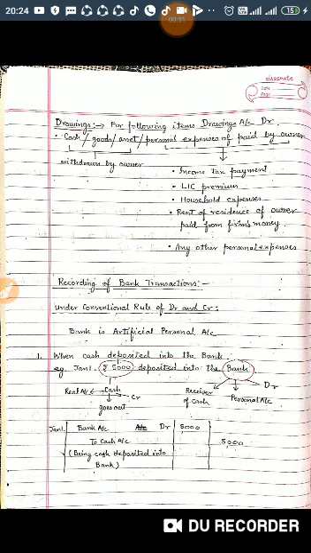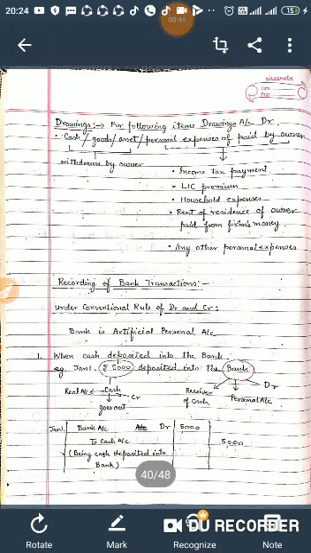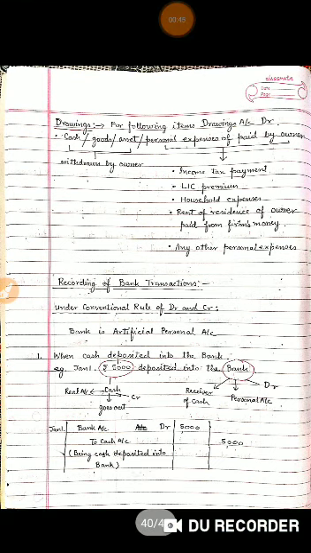Personal account is related to person and the rule is debit the receiver and credit the giver. Real account is related to assets or properties of the business and the rule is debit what comes in and credit what goes out. Nominal account is related to expenses, losses, income or gain, and the rule is debit all expenses and losses, credit all income and gains.